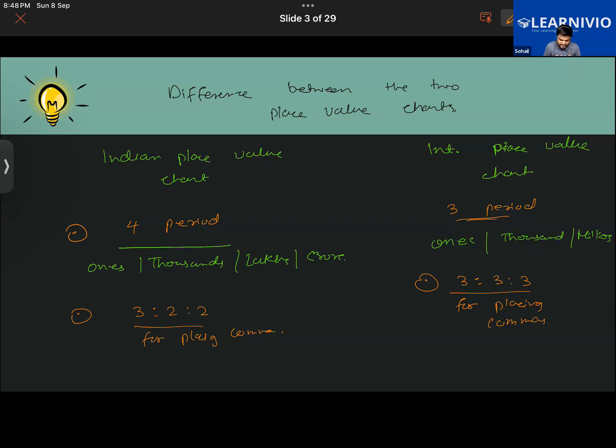Like say for example, out of these options, let us say I'm writing some numbers: 18356, 19999, 10000 and 1. Out of this, which one is the smallest 5-digit number?